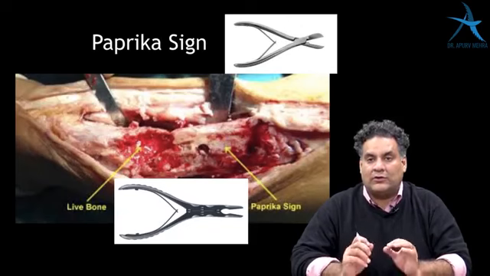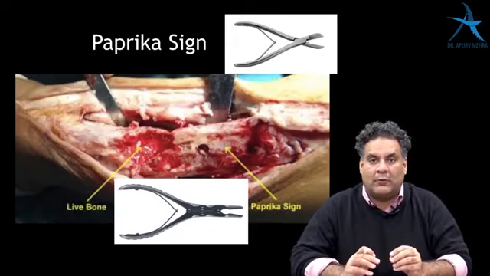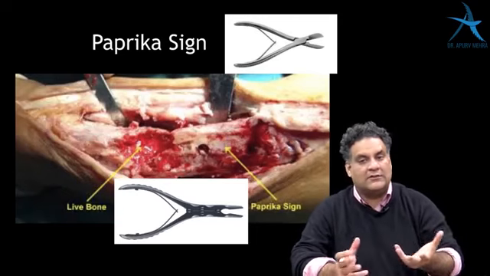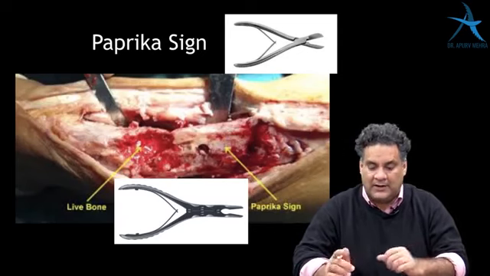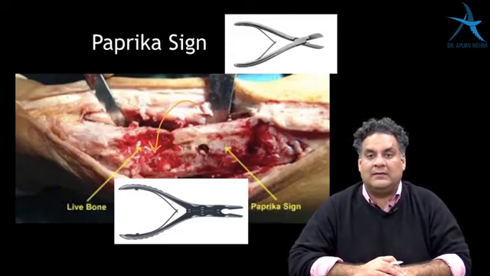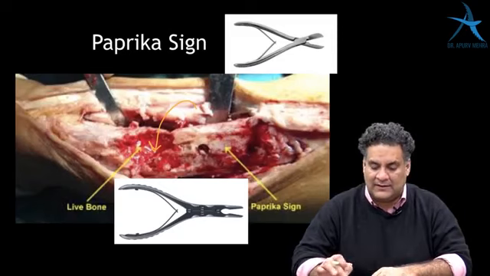Before I go ahead, I want to talk about the paprika sign. Paprika sign means the bleeding bone on removal of a dead bone. So when you remove the dead bone, which will not bleed, the moment the live bone comes, that's called a bleeding point. They are called as paprika sign. It means adequate sequestrum has been removed. So paprika sign is valuable in cases of chronic osteomyelitis.